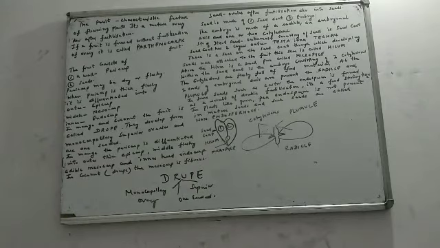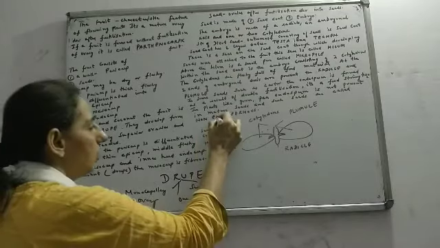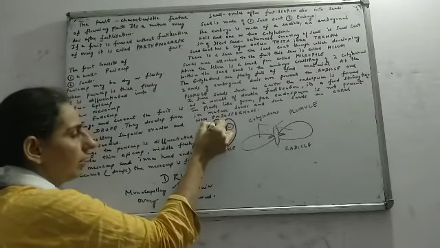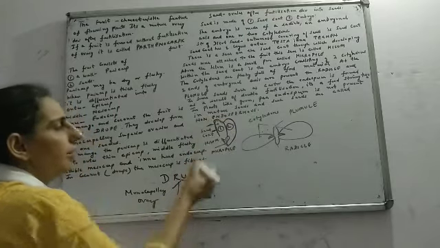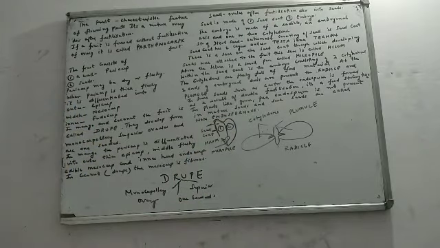The seed coat again has two layers. The outer one is called testa and the inner one is called tegmen. If this is my seed coat, then this outer one is testa and this inner one is tegmen. I hope you remember the spellings: T-E-S-T-A, testa, and the inner one is T-E-G-M-E-N, tegmen.